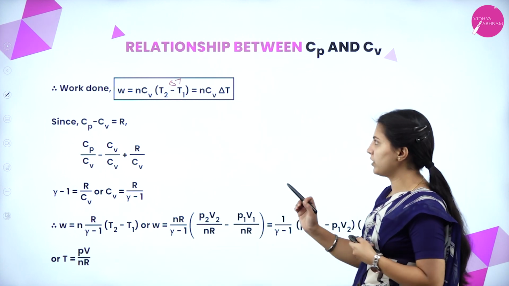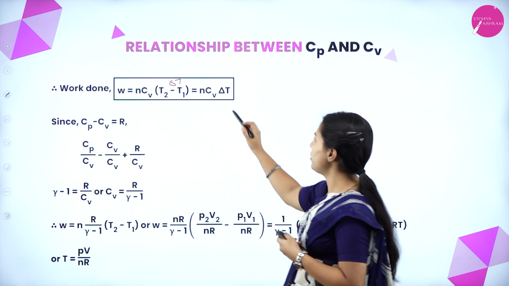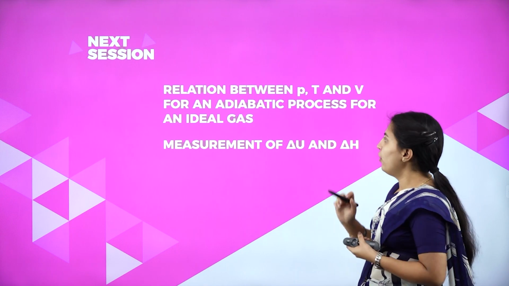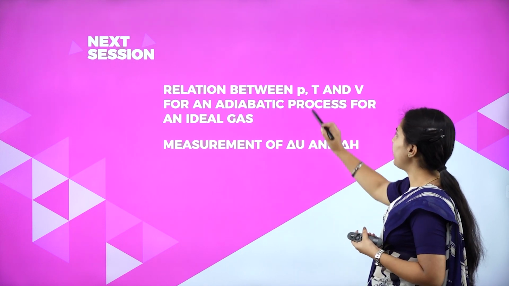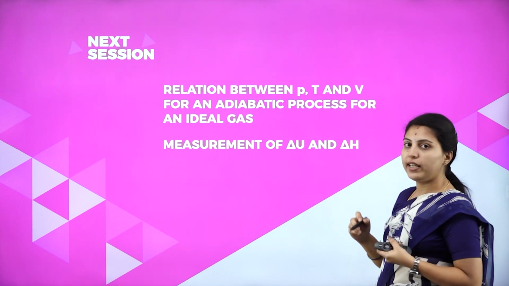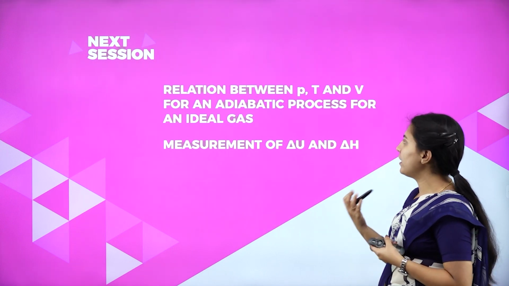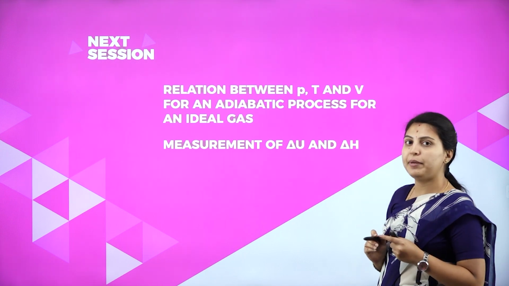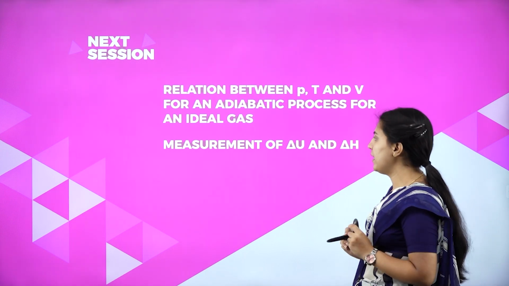This equation is a must, you have to understand it. This is very much important. In the next session, we will discuss the relationship between P, T and V for adiabatic processes for an ideal gas, that is, the relationship between pressure, temperature and volume in an adiabatic process for an ideal gas.